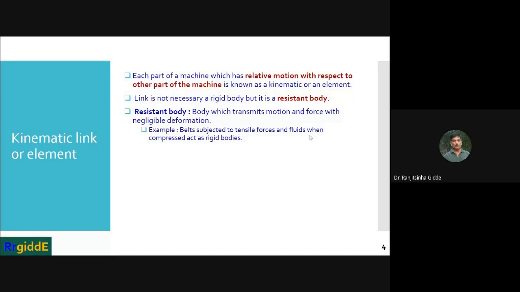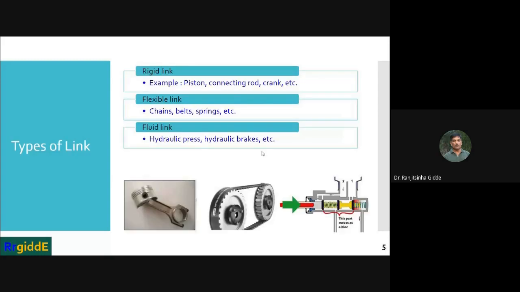Again, fluids when compressed act as a rigid body. So again, I will show an example. On the right bottom, you can see the diagram. It is related to the master cylinder of the automobile. It is used in the hydraulic braking system.